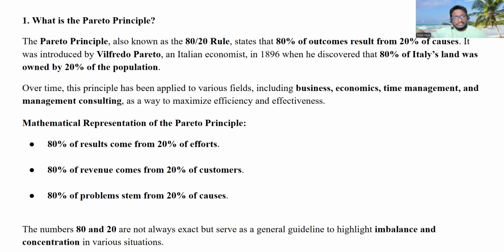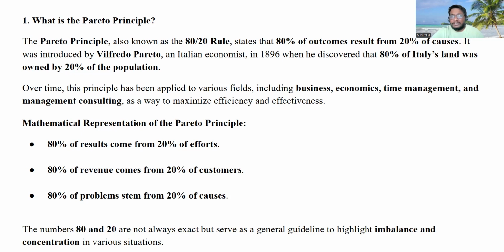Let's take the cricket example again. 20% of the bowlers give 80% of the runs. In a cricket team, with the all-rounders, there will be 4 to 5 bowlers, but only one bowler will be conceding more and more runs.